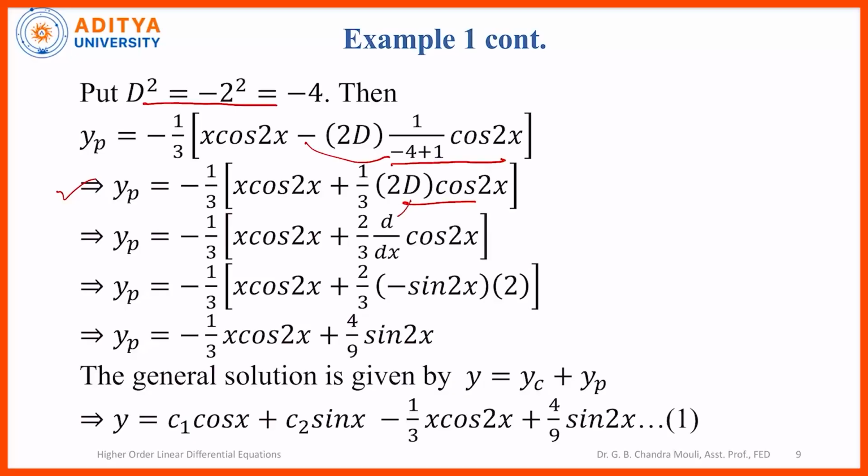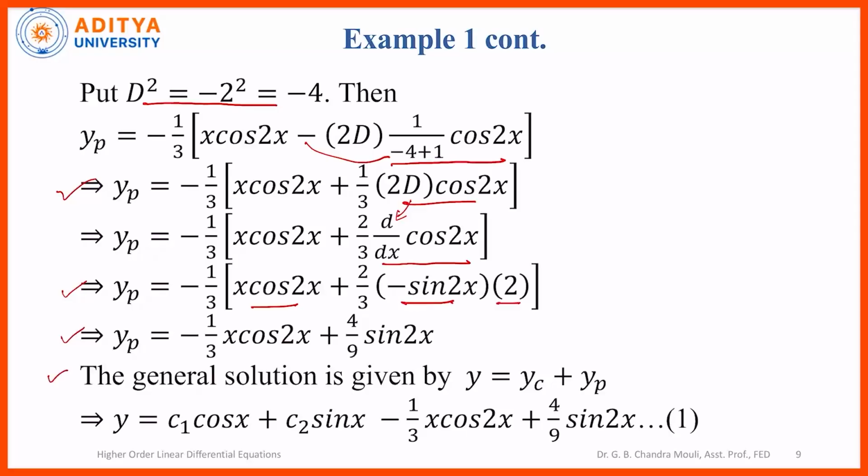Now d stands for d by dx. We are operating d in the numerator on cos 2x. So d stands for d by dx of cos 2x, which is the derivative. So yp is equal to minus 1 by 3 x into cos 2x plus 2 by 3 minus sin 2x into 2. So multiplying will give you yp is equal to minus 1 by 3 x into cos 2x minus of minus, it will give you plus 4 by 9 into sin 2x.